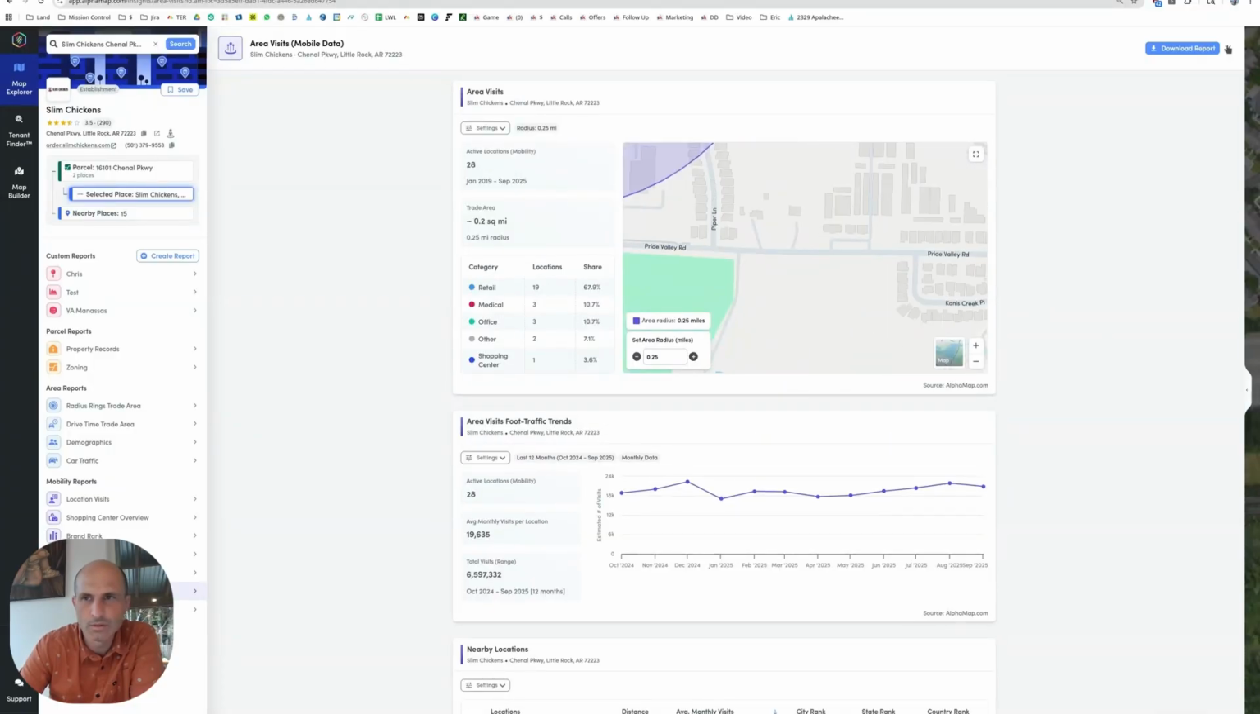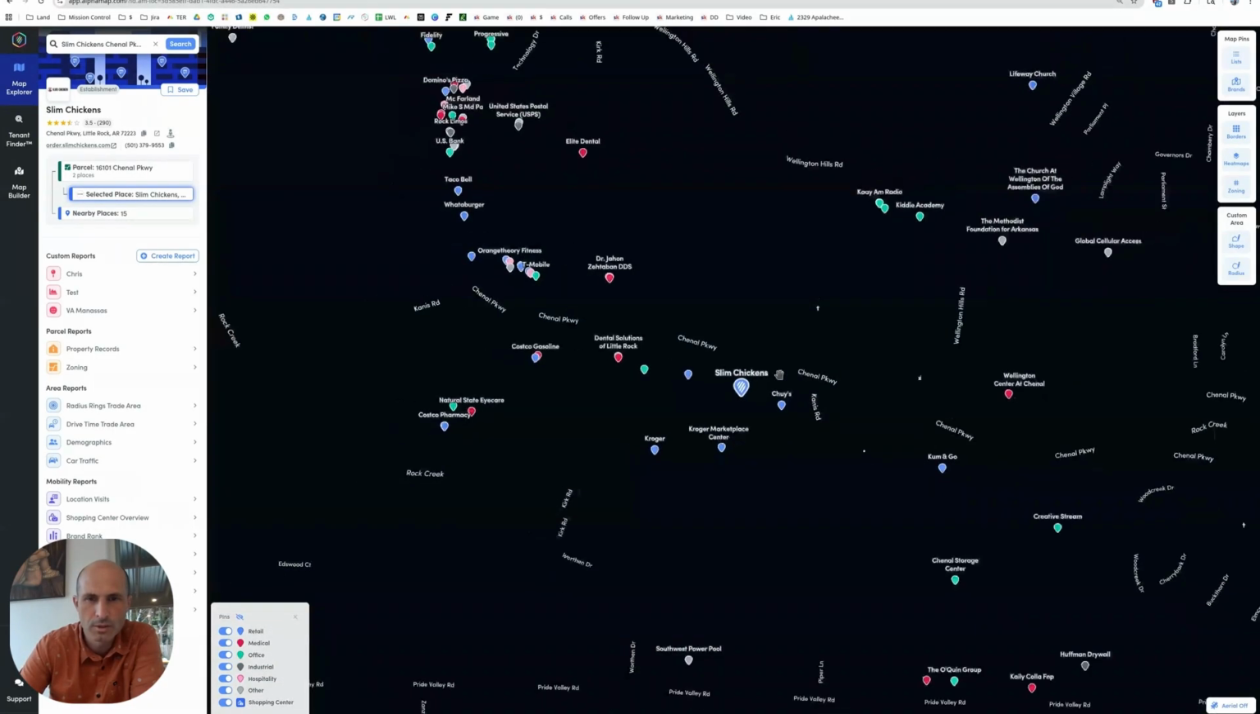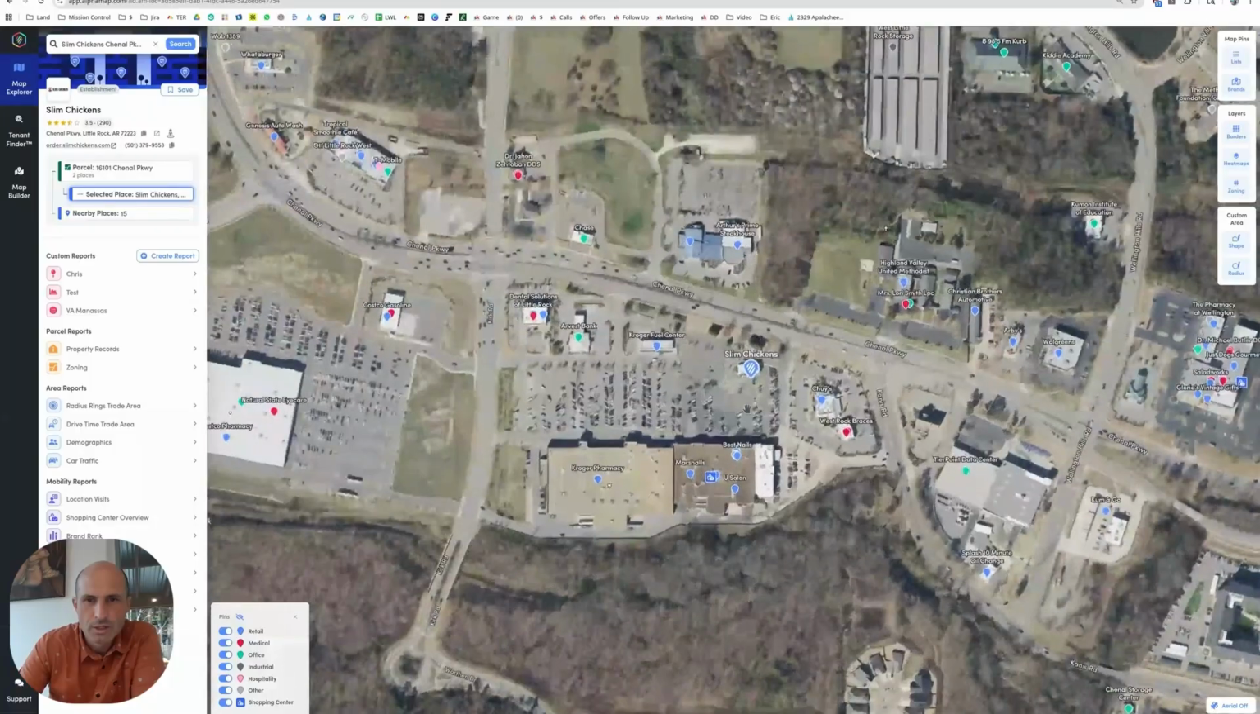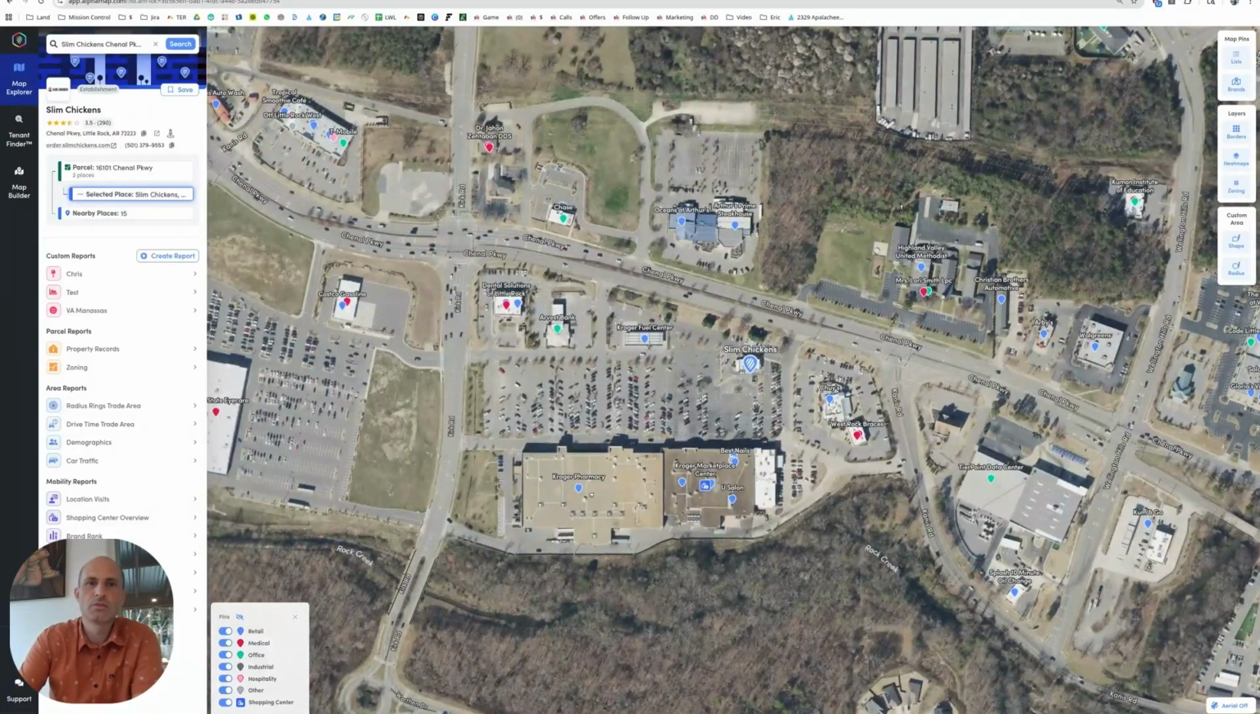Why this one is doing so well, because the neighbors all seem to be in the toilet. For whatever reason, Slim Chickens is standing out and doing strong here. The market likes a chicken, and they're not going to the other shops. They don't have a whole bunch of other shops.